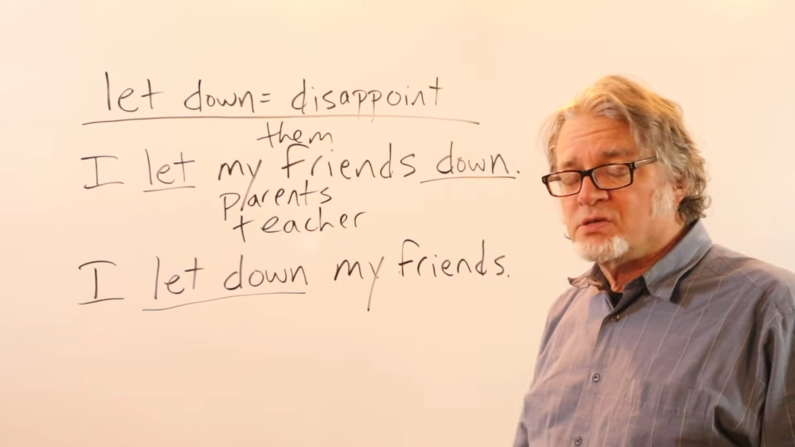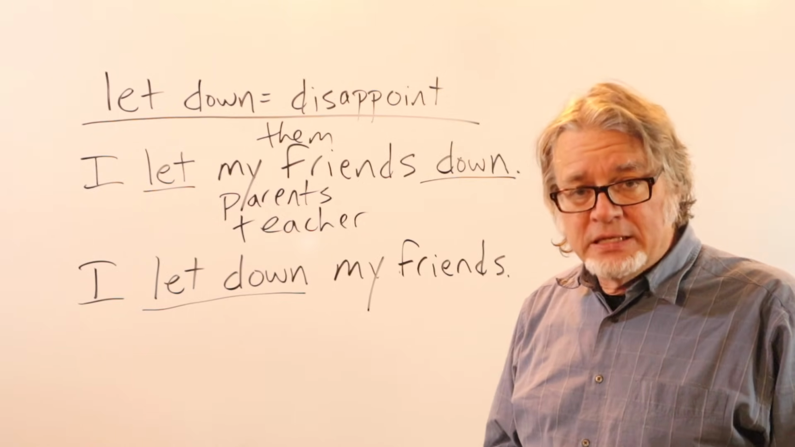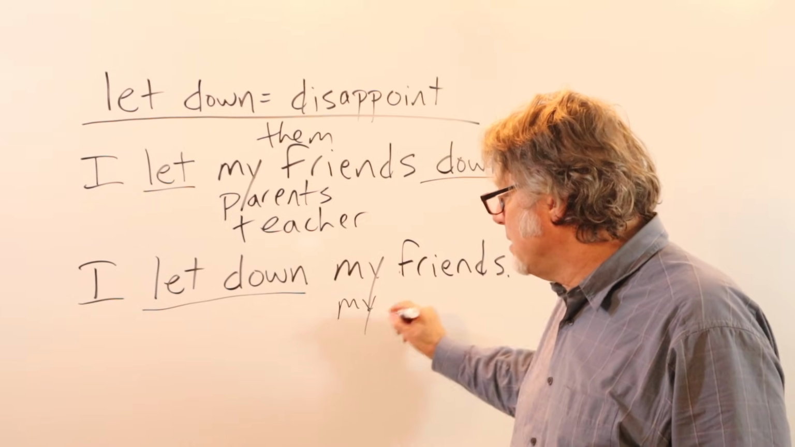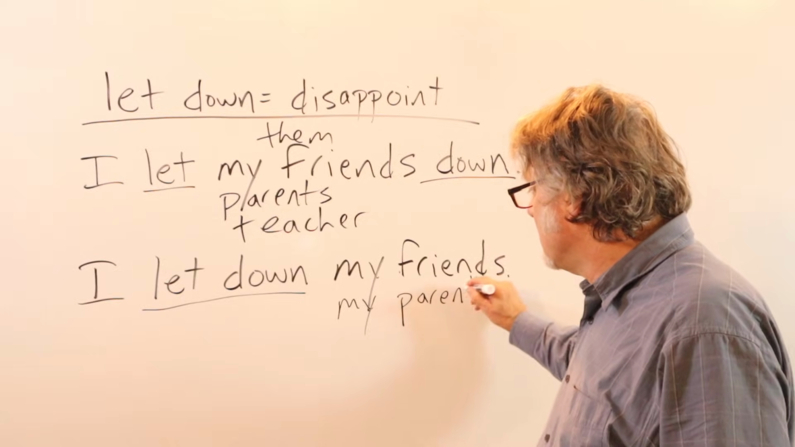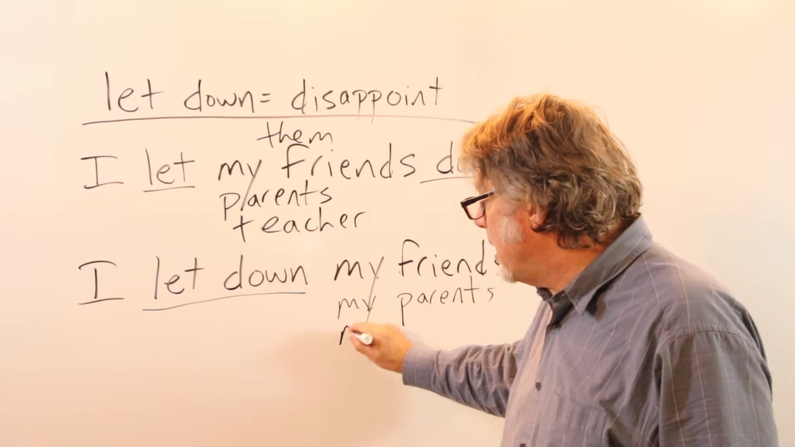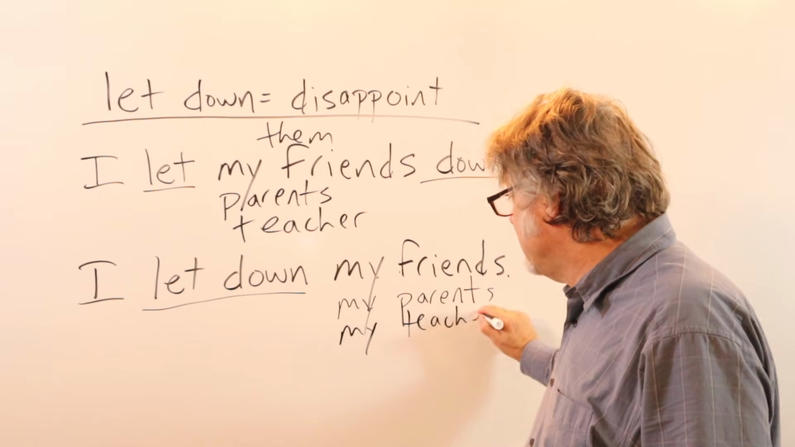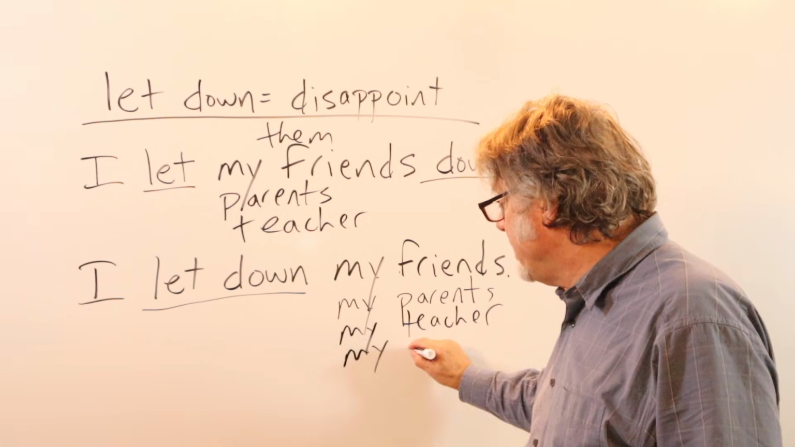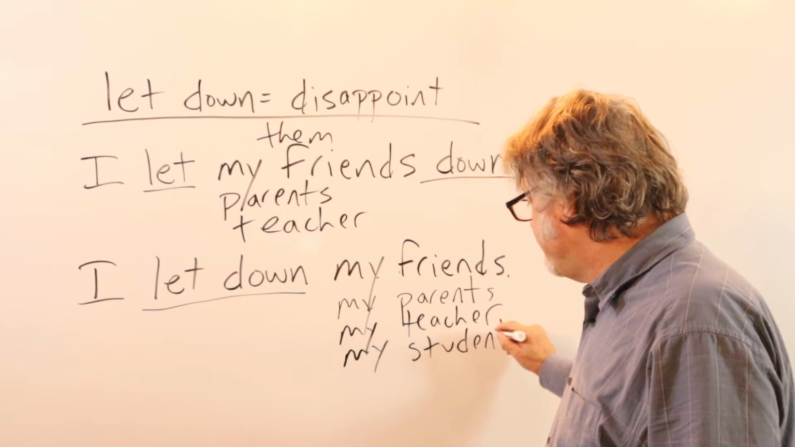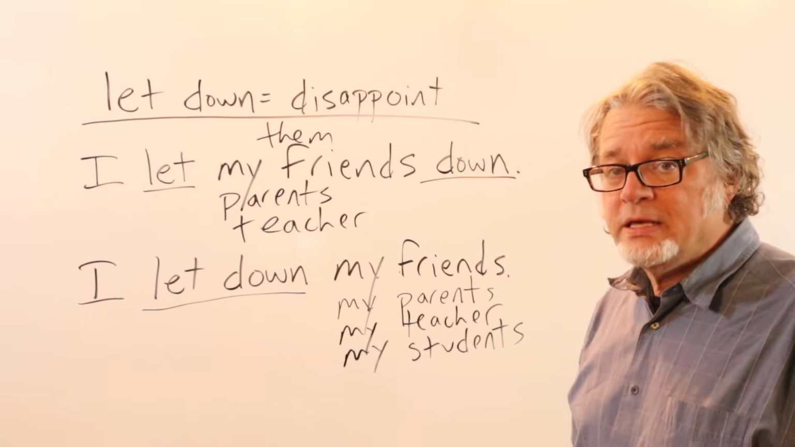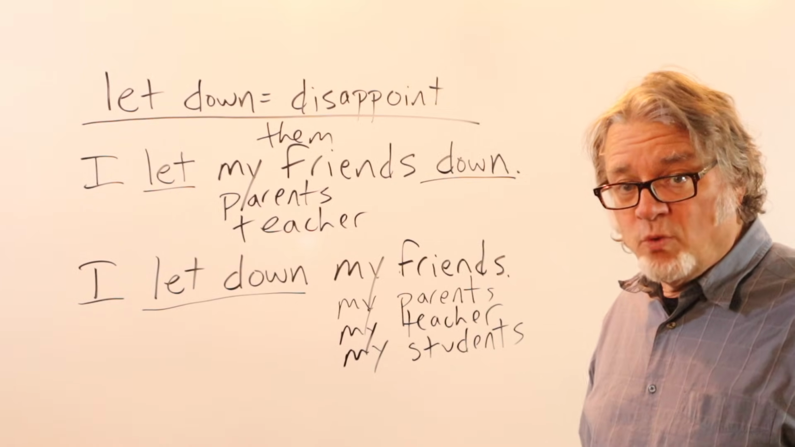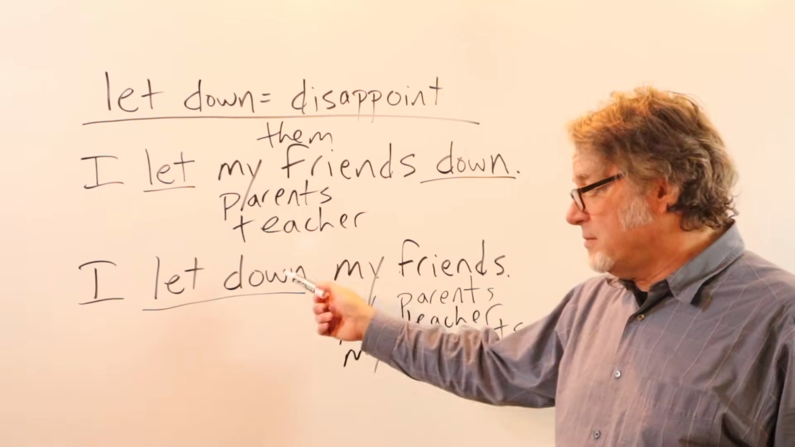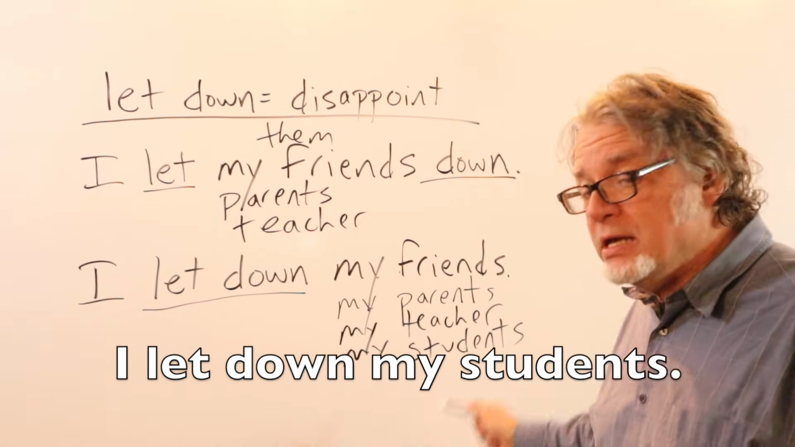So this would be some sort of a group or individual person. I let down my parents. I let down my teacher. And if it's a teacher, the teacher would say, I let down my students. If the teacher feels as though he or she did something that wasn't very good in class and the students were disappointed, then the teacher would say, I let down my students.